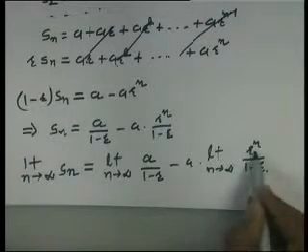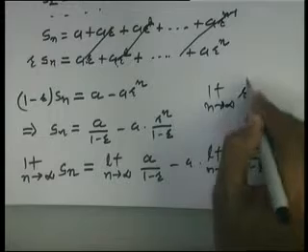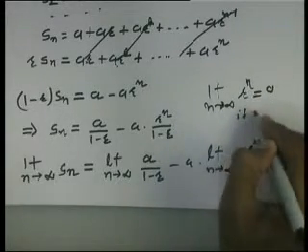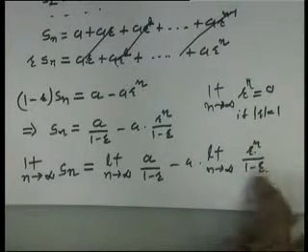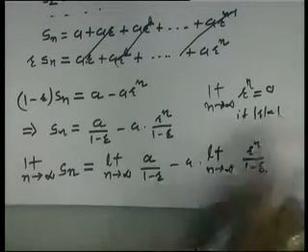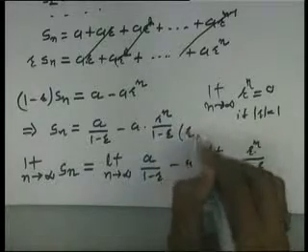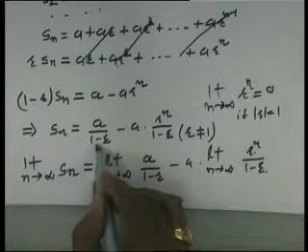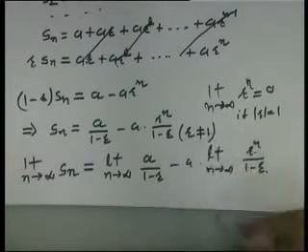Now we know the limit n tends to infinity r raised to n is 0 if mod r less than 1. One more thing in this step, r is different from 1 because we have denominator 1 minus r.